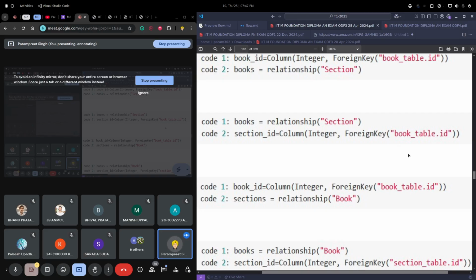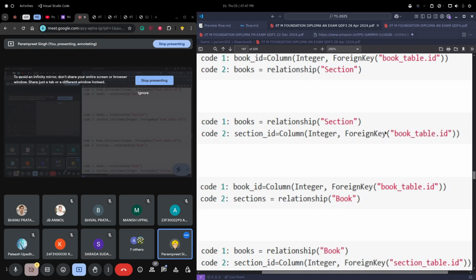You know the concept about foreign key, right? In DBMS, I hope you all know. We create a section ID, kind of a foreign key, in our book table that will help us reference the section table. Okay, so in the same way, we are creating the section ID here in the fourth option and in the second option.